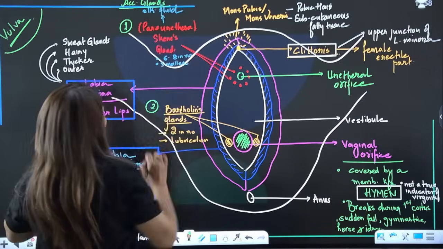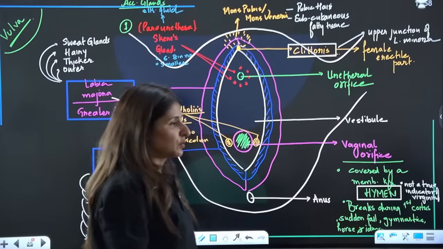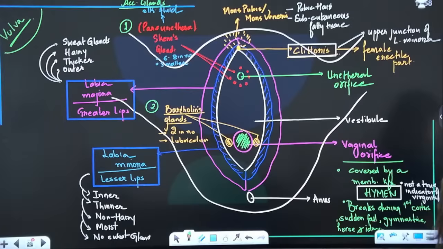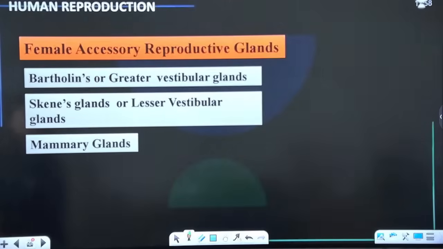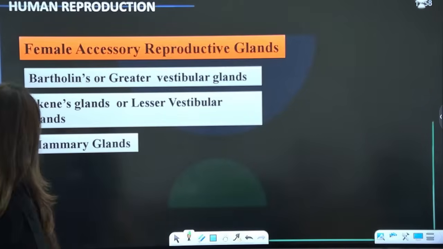Please tell me all these points are clear to you. Yes guys, please let me know. Are we sorted? Are we clear with the structure? Right? Okay. So now guys, glands already discussed.